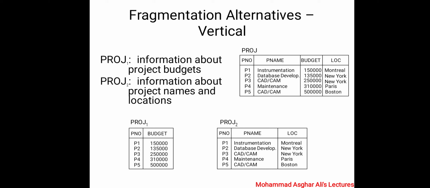You can see how Project is divided into two parts vertically. So fragmentation is divided in two parts, vertically and horizontally.